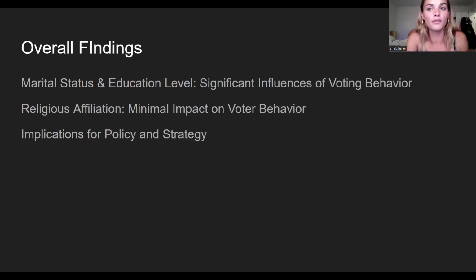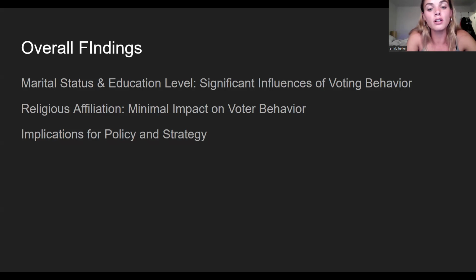So our overall findings: the analysis revealed that marital status and education levels significantly impact voting behavior. Whether someone is married or unmarried, and their level of education strongly influences how they vote. I found this interesting, but religious affiliation doesn't seem to play a major role in voting behavior. So it doesn't matter what religion you are, if you're Roman Catholic, Jewish, Hindu, it does not affect your right to vote.